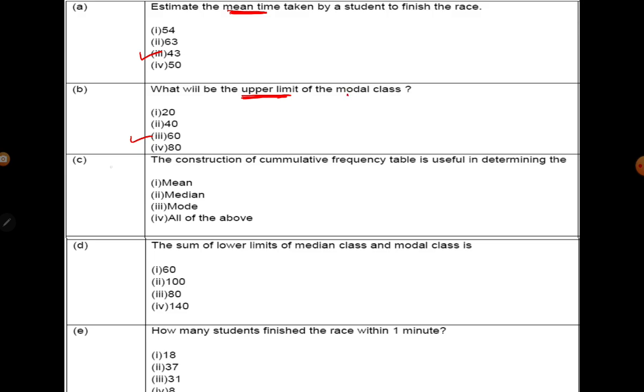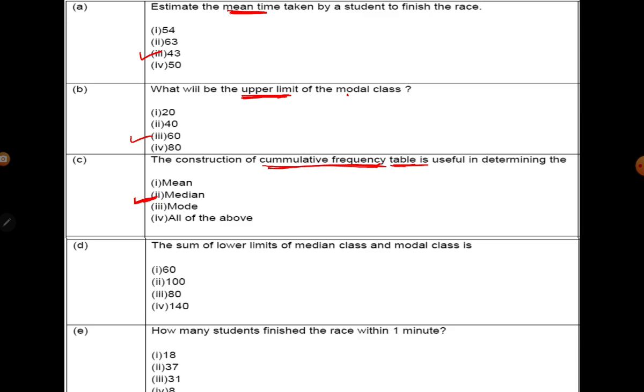Okay. Now come to part C. The construction of a cumulative frequency table is useful in determining the mean, median, mode, or all of the above. So for what are we constructing this cumulative frequency table? The cumulative frequency table is useful for the median. Always when we are going to find the median, we need the cumulative frequency table. We have to find CF first. For the median we need this CF. Okay. So median is your answer.